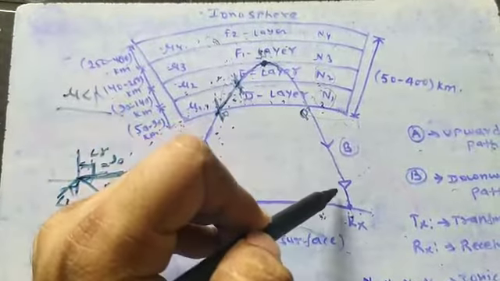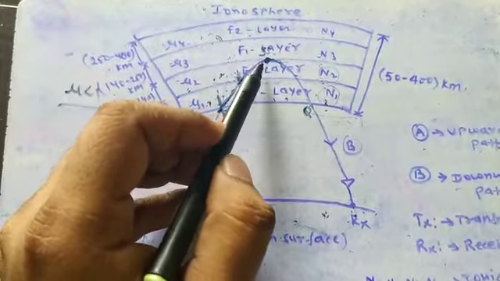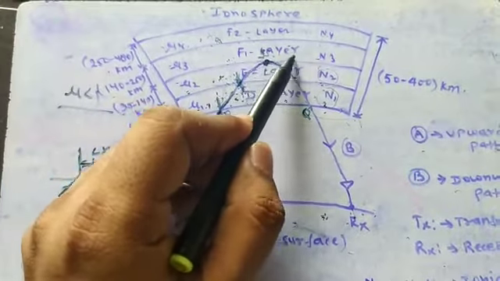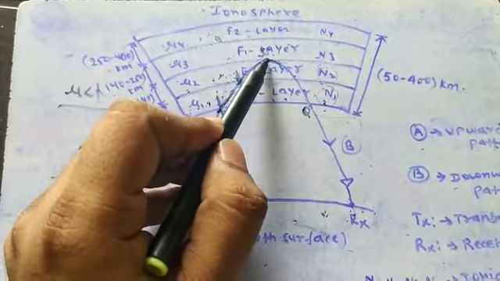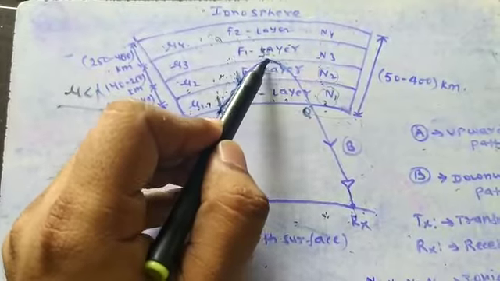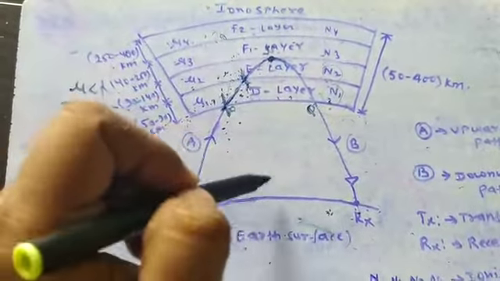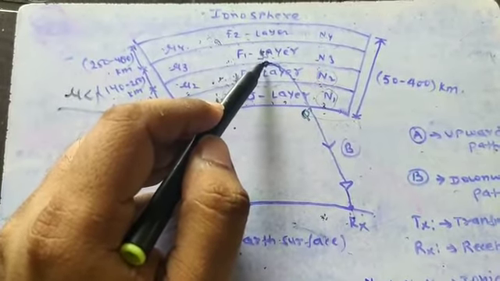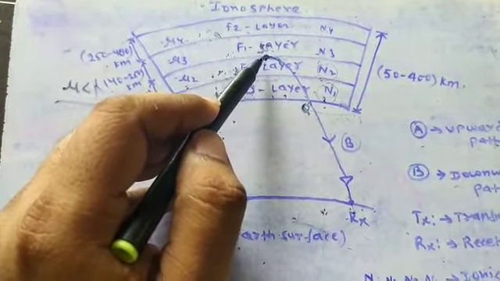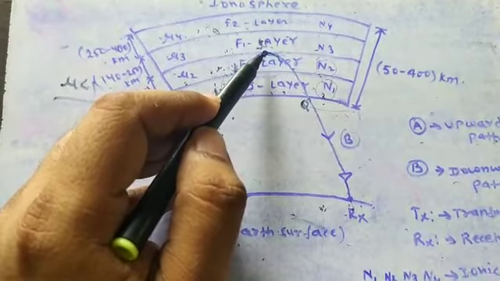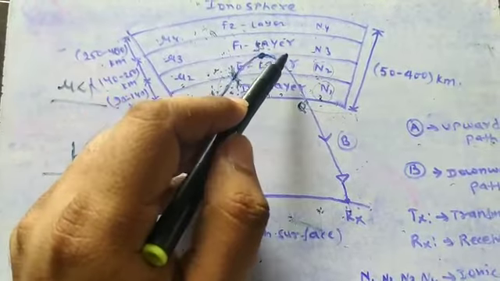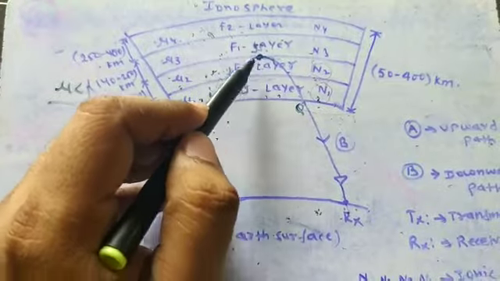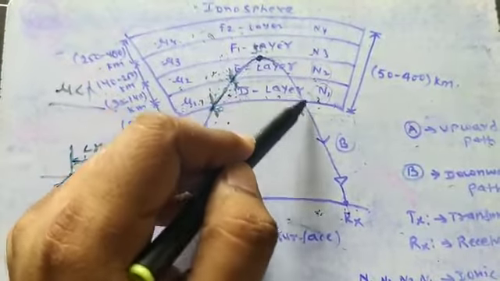The wave will come earthward, because at this point the angle of refraction is 90 degrees, or you can say you will get the component which is parallel to the x-axis. So this angle of incidence becomes the critical angle. So what is the definition of critical angle? Critical angle is that angle when the angle of refraction becomes 90 degrees. And the grazing phenomena means parallel to the x-axis and the wave will return back.